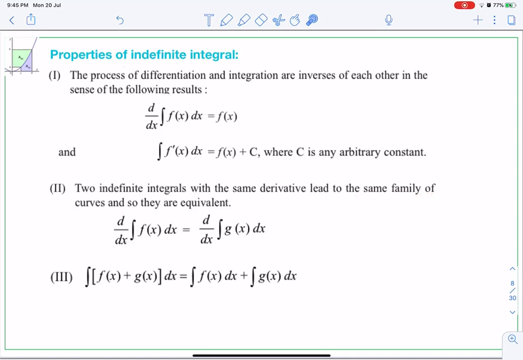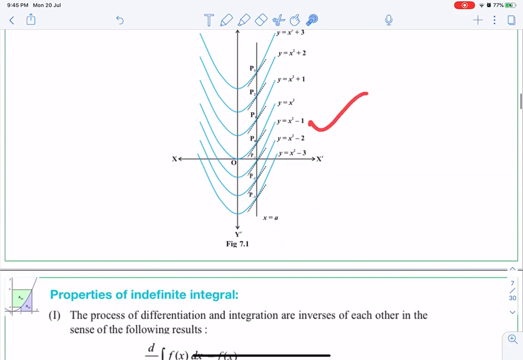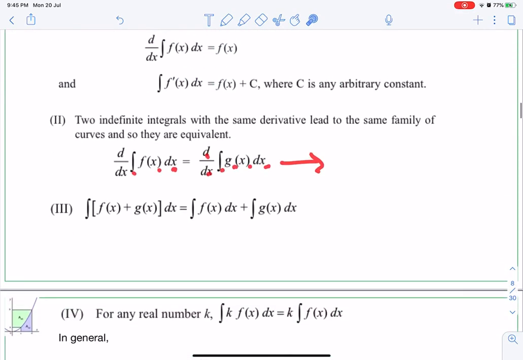Okay, so if d by dx of integral f of x dx is equal to d by dx of integral g of x dx, then both are going to represent the same family of curves, what we have seen here, like these curves.